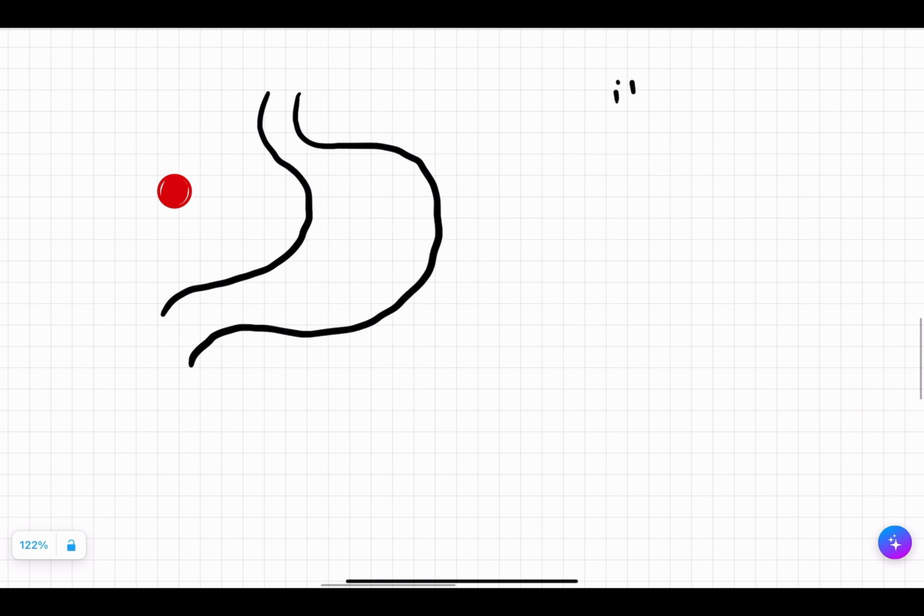First artery is going to be splenic artery. This splenic artery is a tortuous artery, like this. It will go posterior to the stomach. I am drawing it with the dotted line.